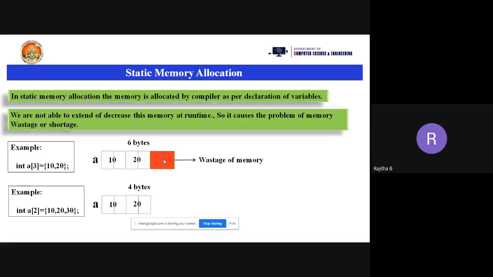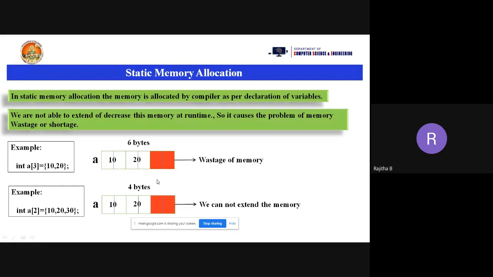So 10 and 20 will be inserted. Then what about the third element? Can we insert the third element here? Is it possible? No, ma'am. Why? Because memory is not allocated for the third element. So here you cannot increase or extend the memory. This is one more problem.